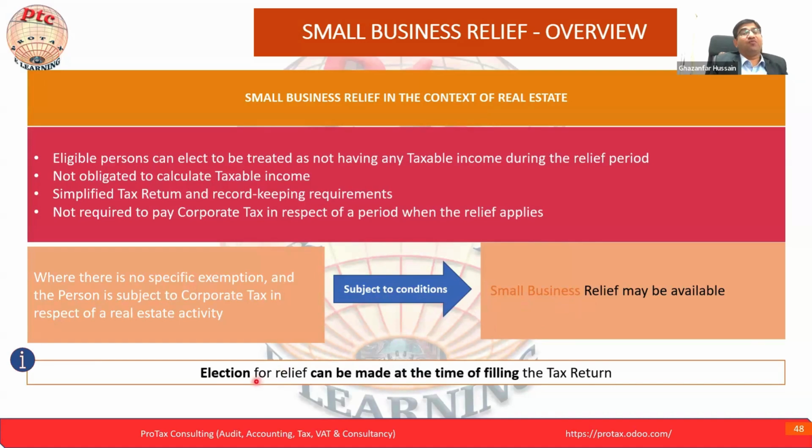Now here, how do we avail the small business relief? Small business relief is a part of election. So how can we opt? We can opt in the return. The relief can be elected at the first time of filing the return. I will show you this exact question window that appears in the corporate tax return. You just have to tick the SBR relief.